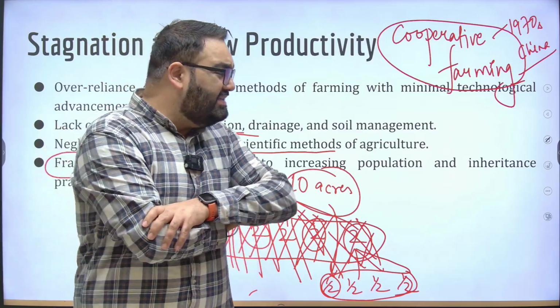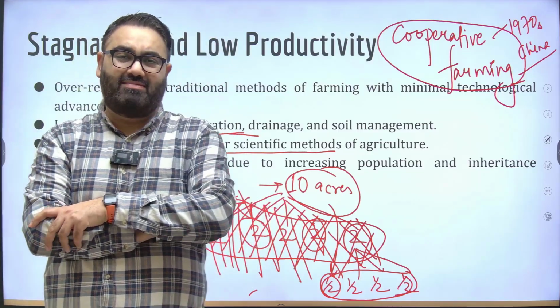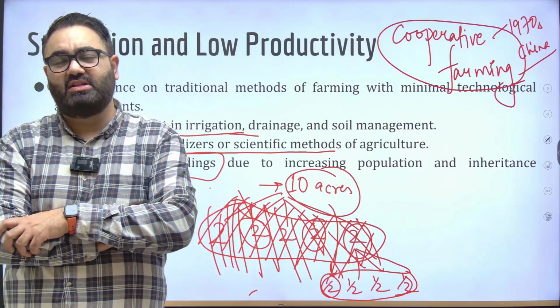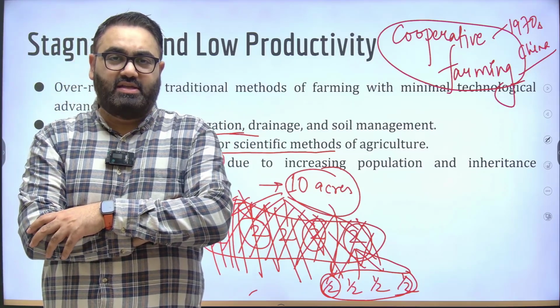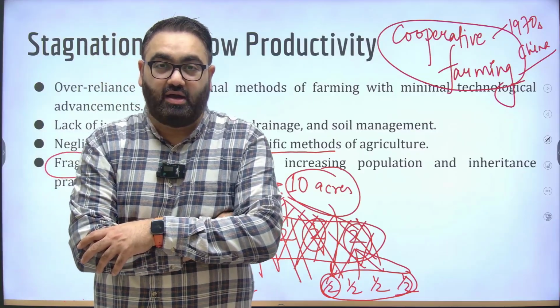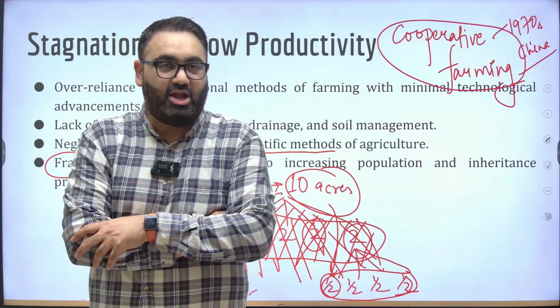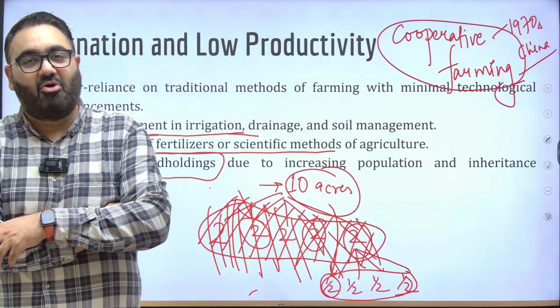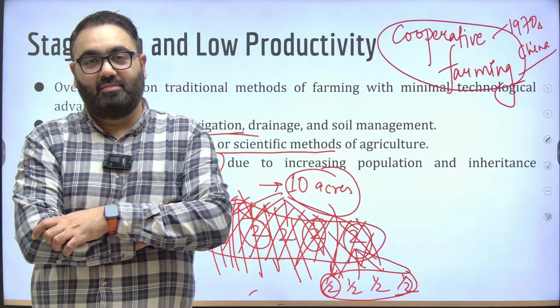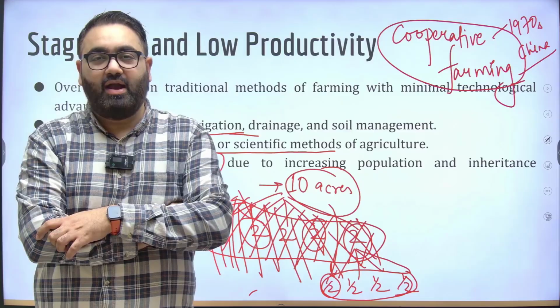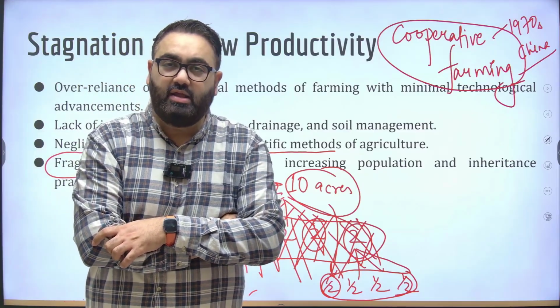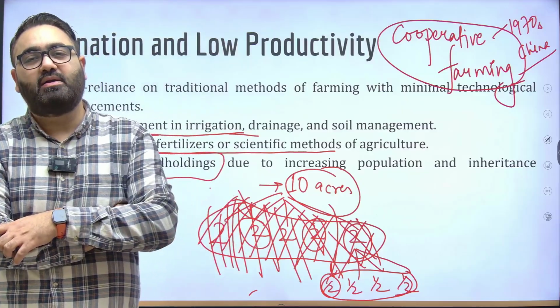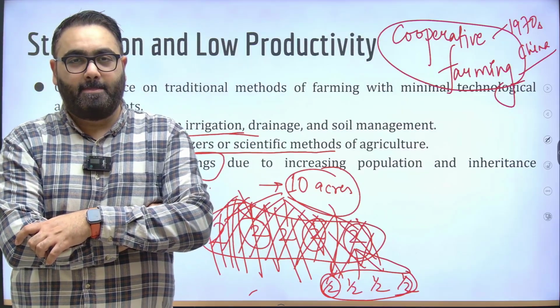But this is not that easy to do. You have to get everyone to accept this idea. If someone says, no, I'm not in support of this, they will not join their land. The reason they were able to do this in China is because China has a kind of government where you can't really deny whatever they want. Because of the authoritarian government that China had, they forced the farmers to take up cooperative farming, and the result is that today they have much better productivity than India.